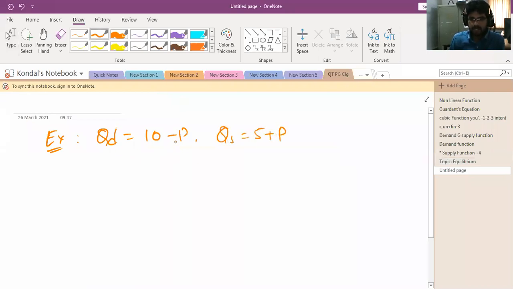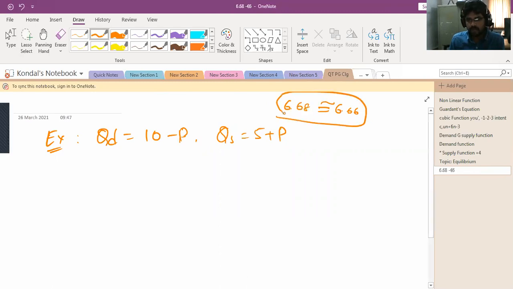So why am I mentioning only P instead of 2P or something? Because in the last example we got the answer 6.68, which is more or less equal to 6.66. Some people may have the doubt, sir, here 6.68 is there, 6.66 is there, how could it be the same? When demand is equal to supply, we can get the price value. So to avoid that confusion, if you take this example, you will get it easily. QD is equal to 10 minus P, QS is equal to 5 plus P.